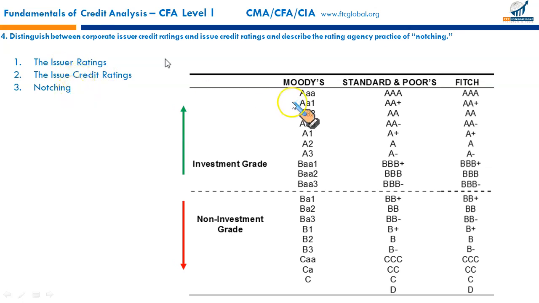These are the three top credit rating agencies in the world: Moody's, Standard & Poor's, and Fitch, and these are the rating schemes that they use. This segregation is between investment grade and non-investment grade. The idea of notching means a rating methodology to distinguish rating between different liabilities of an issuer. Like a company may have three different bonds graded as A1, A2, or A3, right?